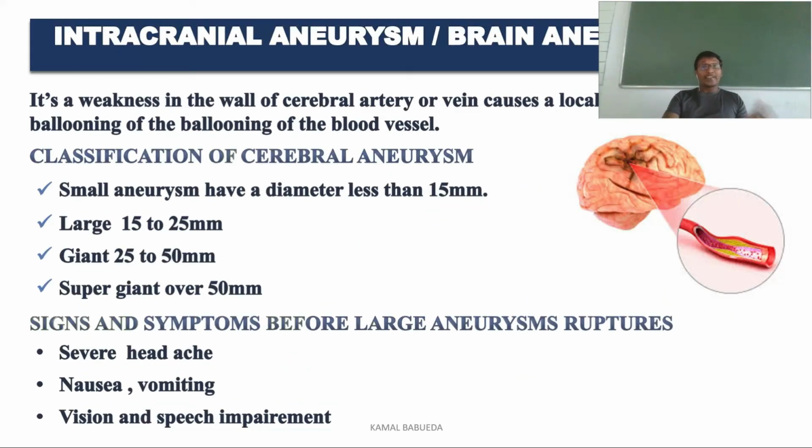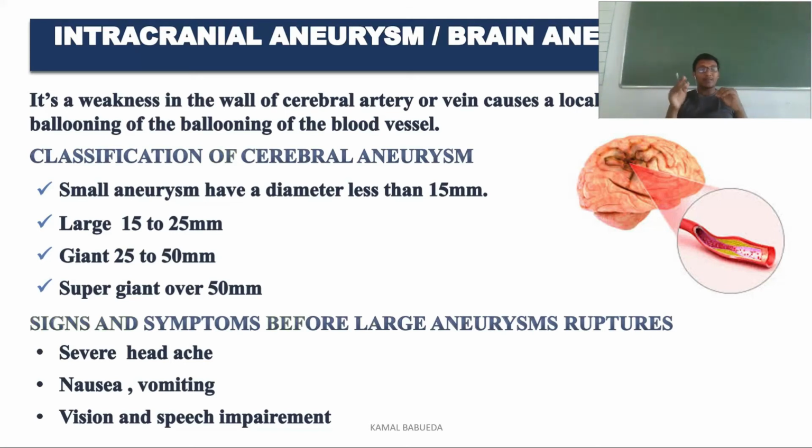Coming to the intracranial aneurysm or brain aneurysm. This is mainly due to the weakening of a cerebral artery or vein, which causes local ballooning of the blood vessels. Coming to the classification of cerebral aneurysm: small aneurysms have a diameter of about 15 millimeters, large cerebral aneurysms about 15 to 25, giant about 25 to 50 mm, and super giant more than 50 mm in diameter.